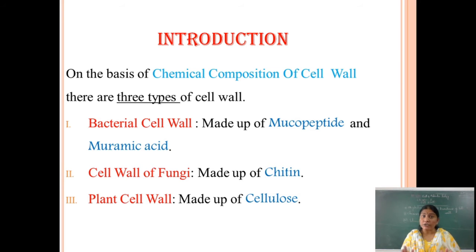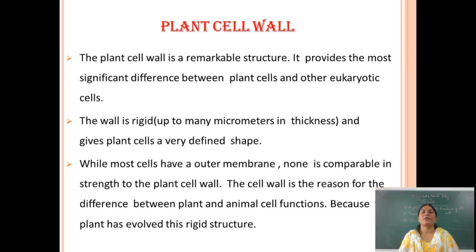So on the basis of chemical composition, cell wall has three types: the bacterial cell wall, made up of mucopeptides and muramic acid; the fungal cell wall, made up of chitin; and the plant cell wall, made up of cellulosic material.